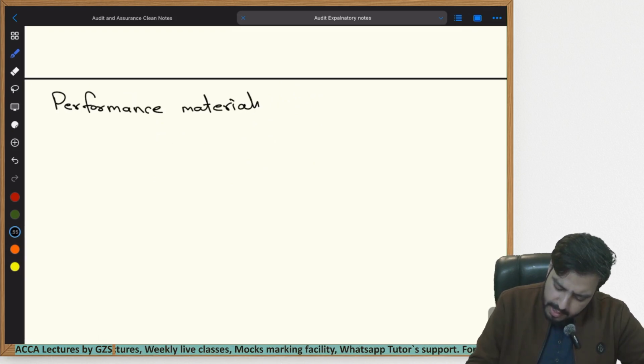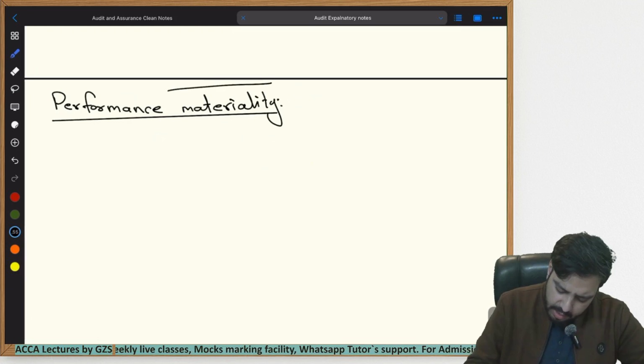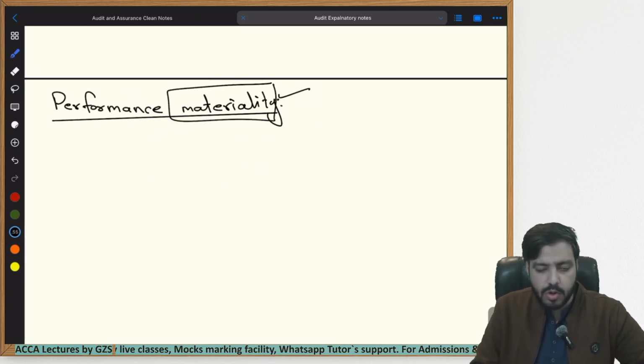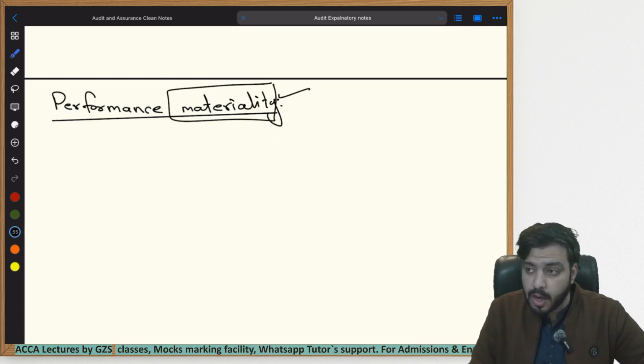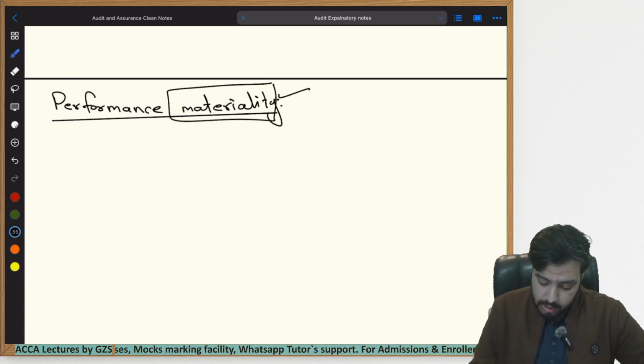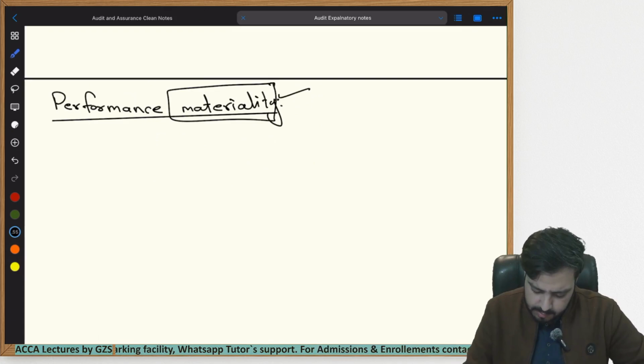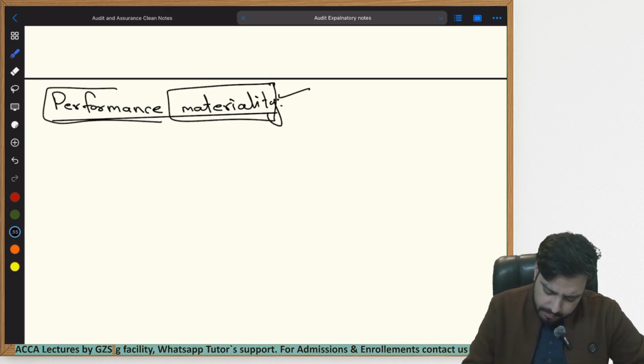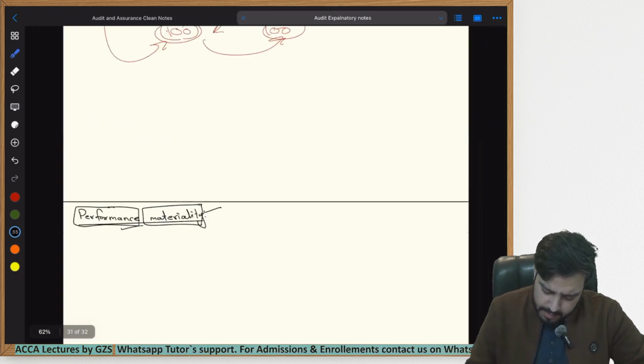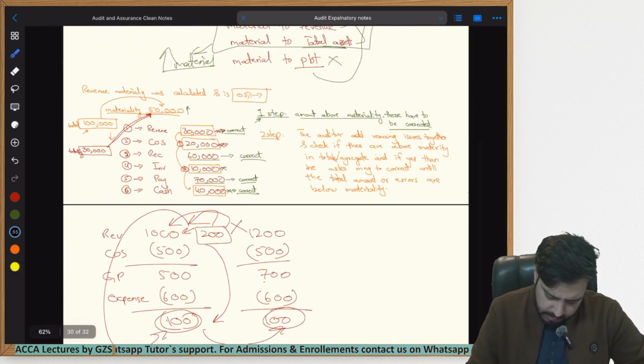Performance materiality as a term is very difficult to understand, because materiality is something that you already know. You have studied it. You know the RAP model. You know what things are material by nature, for which you don't need the RAP model to determine whether they are important for the financial statements or not. But when you add the word performance, what is meant by this? Let me bring up the example we studied in the previous lecture.